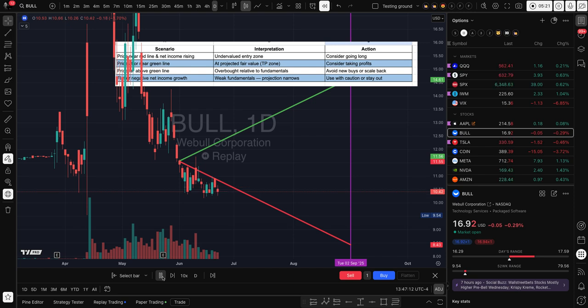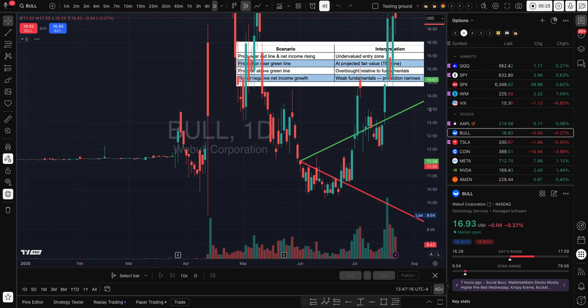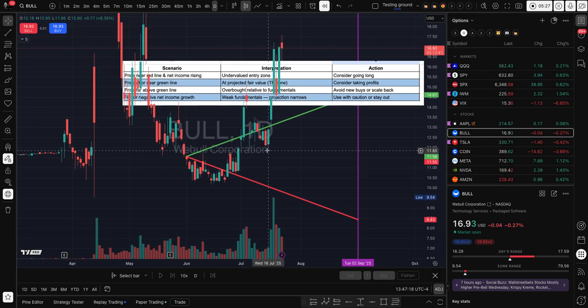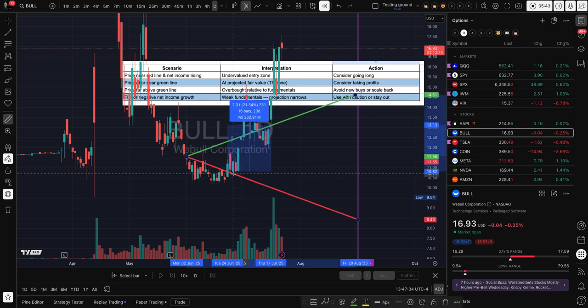So for example, let's play this scenario. For the next 3 months, it's actually right now above the projection. It went up, even though this area is a buy zone, and then from here to here 15%, and here to here 21%.